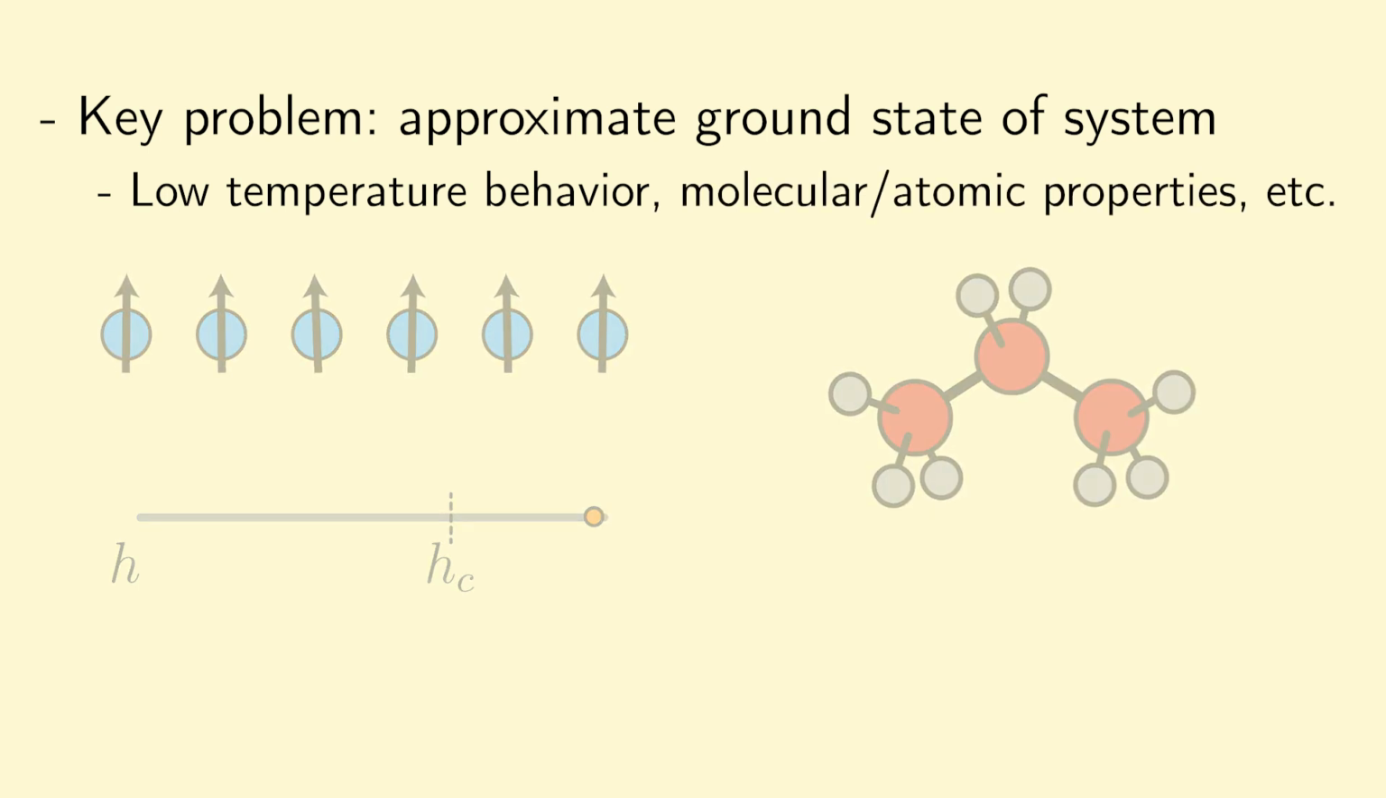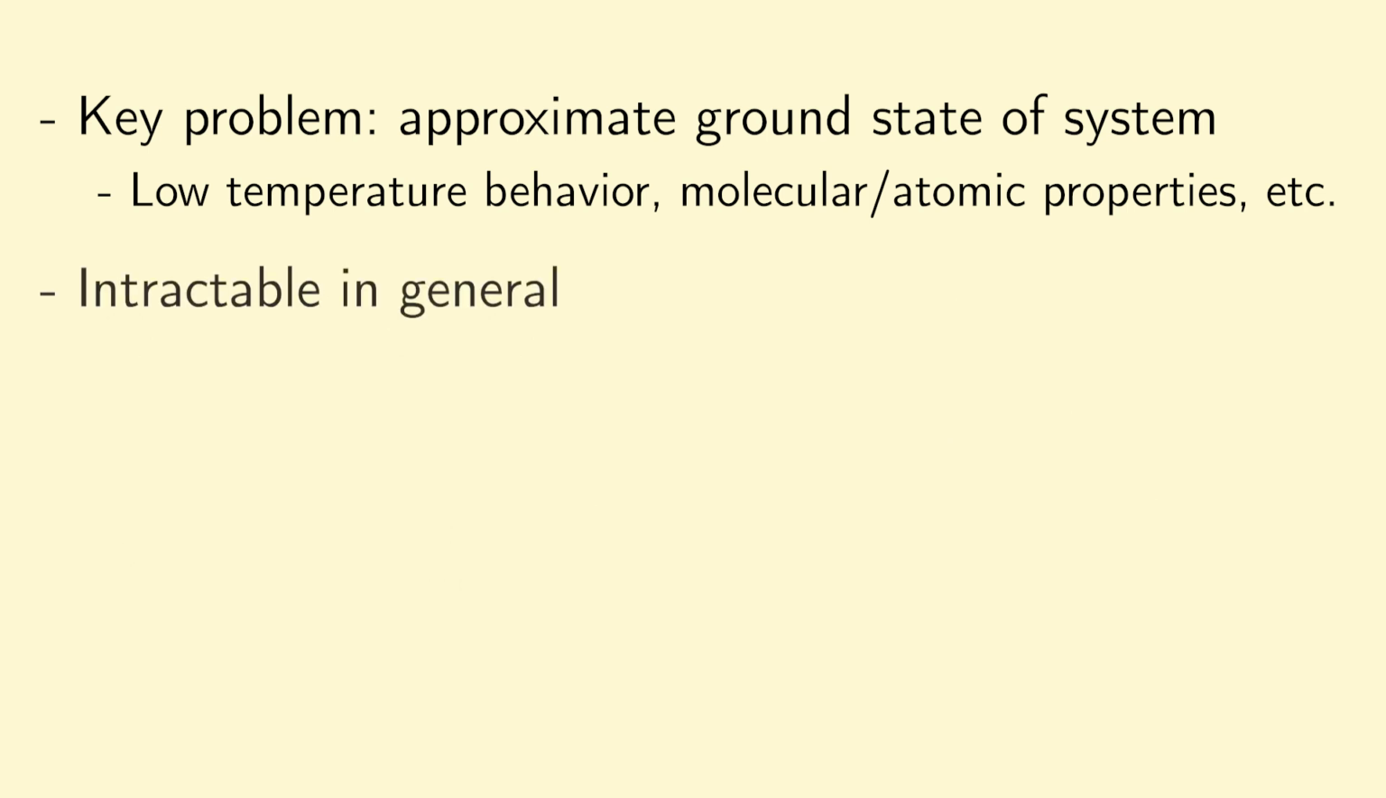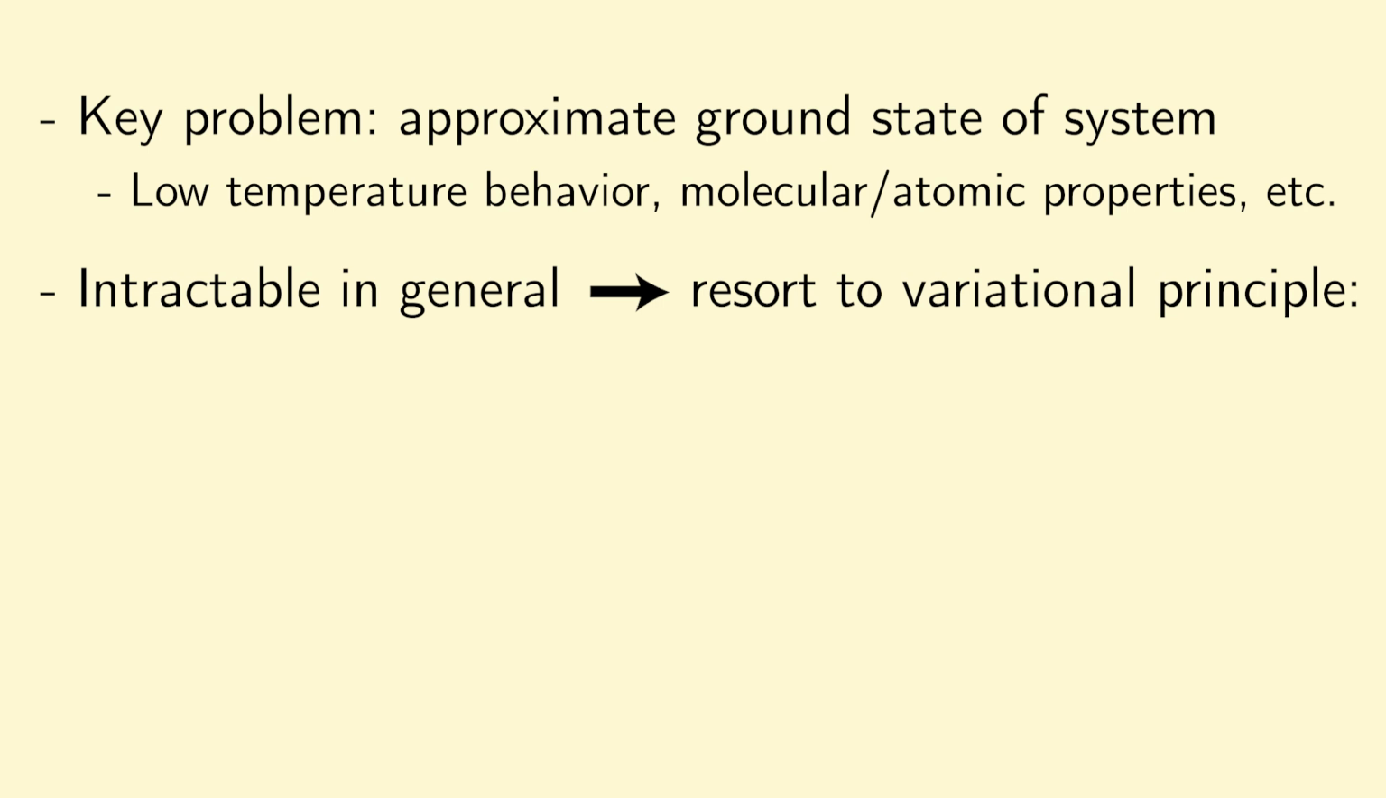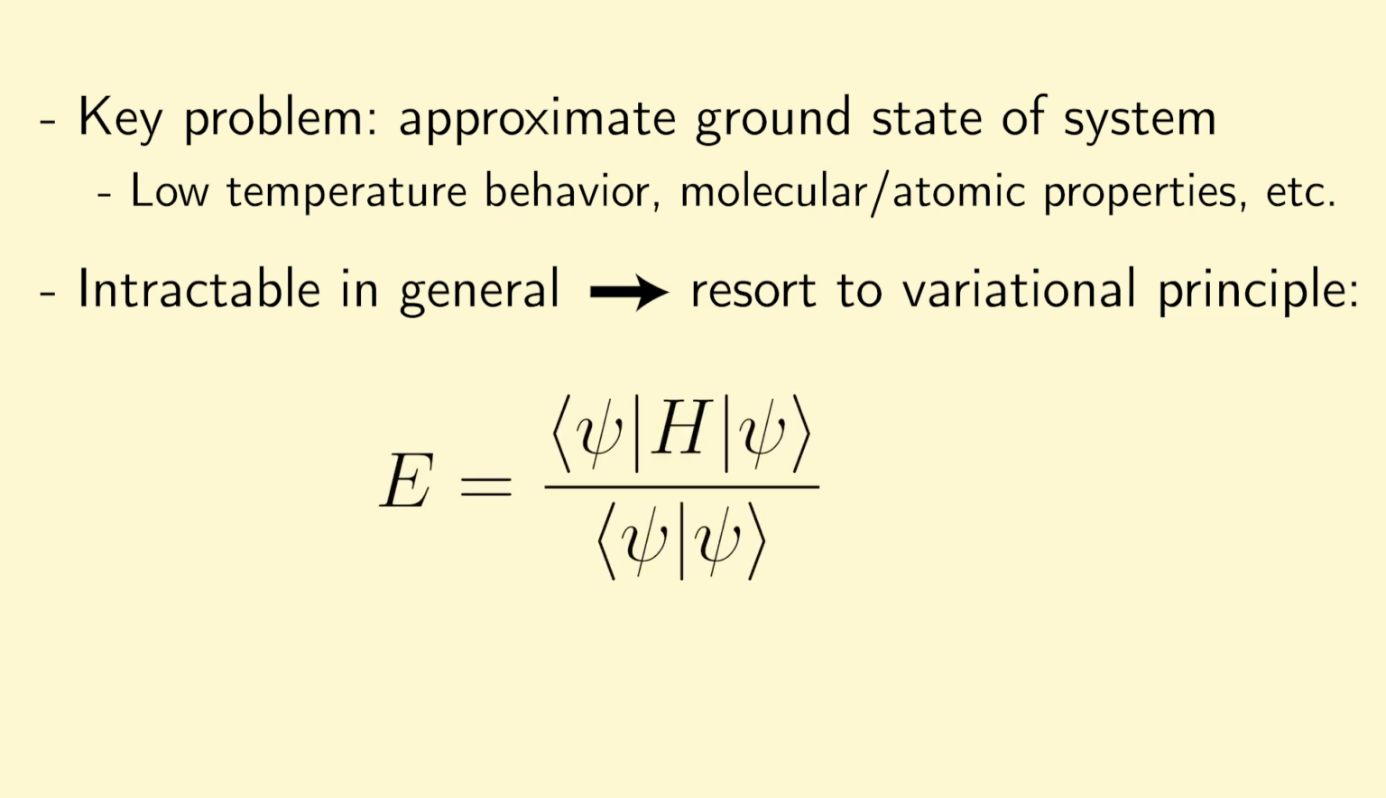However, exactly determining a ground state is intractable in general, and so we often resort to approximation techniques like the variational principle. And if you recall from quantum mechanics, the variational principle states that the energy of a quantum system, that is, the expectation value of the Hamiltonian, is always going to be greater than or equal to the ground state energy.